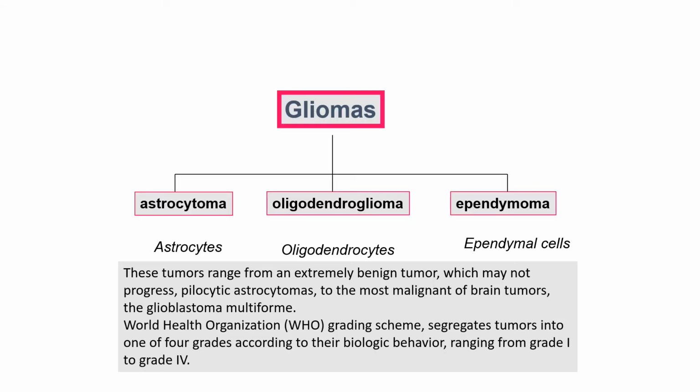Gliomas are the tumors that derive from the glial cells, such as astrocytes, oligodendrocytes, or ependymal cells. They are named astrocytoma, oligodendrogliomas, and ependymoma. These tumors range from an extremely benign tumor which may not progress, such as pilocytic astrocytoma, to the most malignant of brain tumors, glioblastoma multiforme.